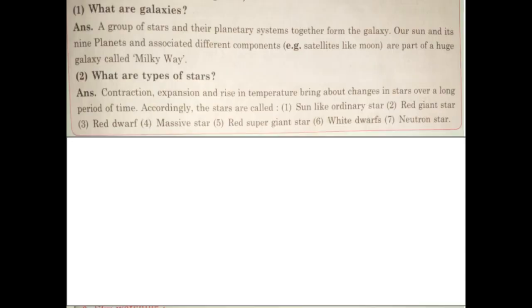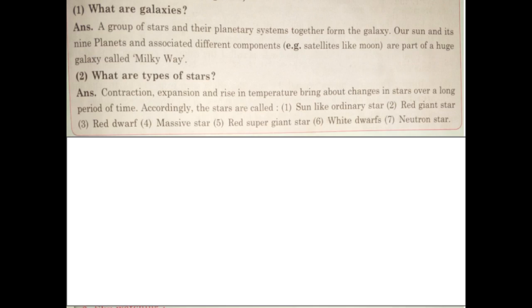Let's recall. What are galaxies? A group of stars and their planetary systems together form the galaxy. Our Sun and its 9 planets and associated different components, for example satellites like the Moon, are part of a huge galaxy called Milky Way.